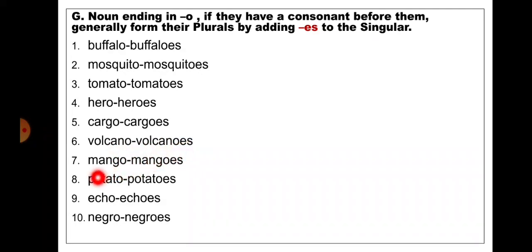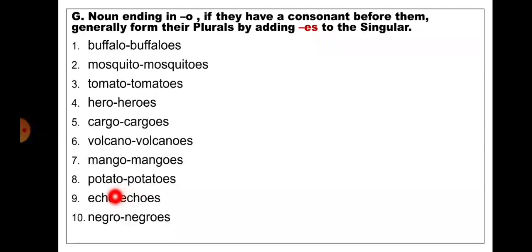Volcanoes. Mango. The word is ending with O and before that it has a consonant G. So by adding ES to the singular, it will become plural. Mangoes. Potato. The word is ending with O and before that it has a consonant T. So by adding ES to the singular, it will become plural. Potatoes. Echo. The word is ending with O and before that it has a consonant H. So by adding ES to the singular, it will become plural.